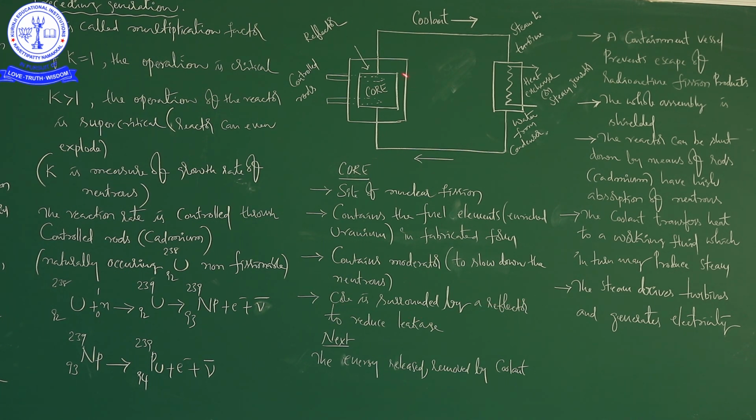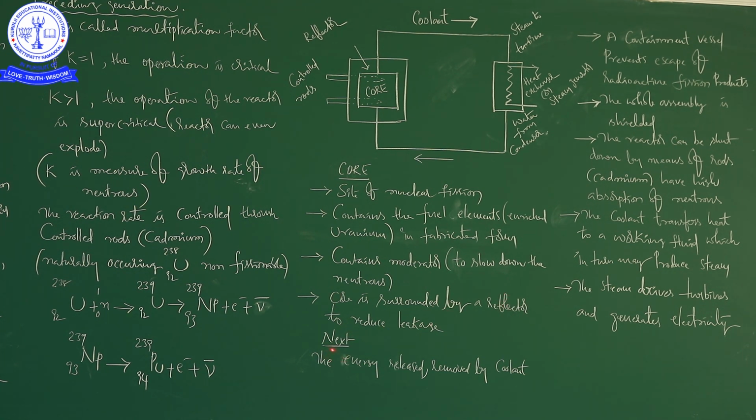Suppose any leakage happens, because here we are using uranium, a highly radioactive substance, and neptunium. So, in a nuclear reactor we are using radioactive substances. Exposure of humans or animals to radioactive substances is dangerous and completely avoidable. Suppose we are exposed, either accidentally or naturally, it creates many problems for our skin as well as health. So, protection is a very important factor in a nuclear reactor. That is the reason the core is surrounded by a reflector to reduce leakage.